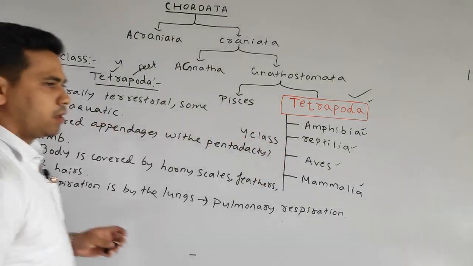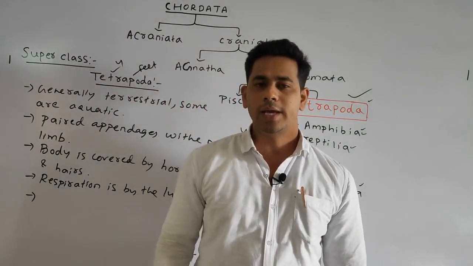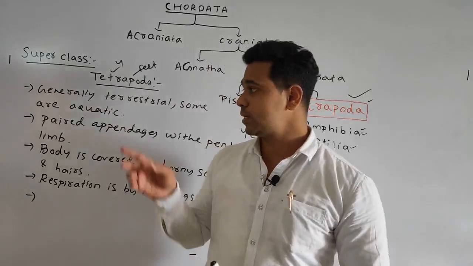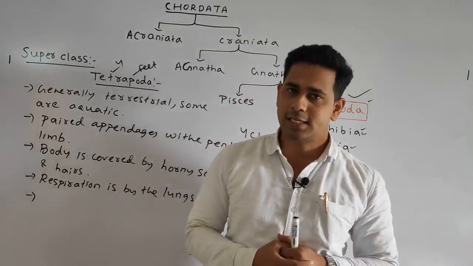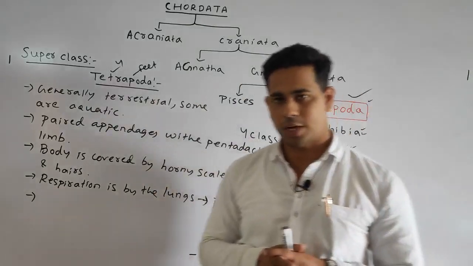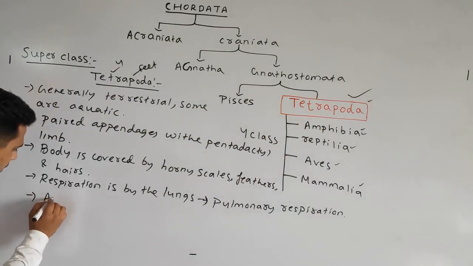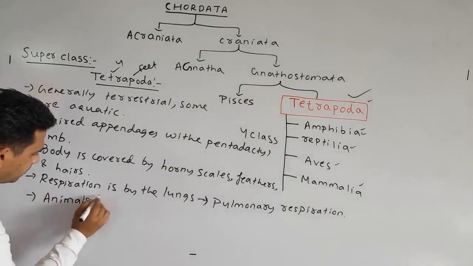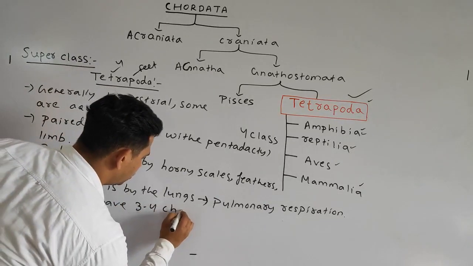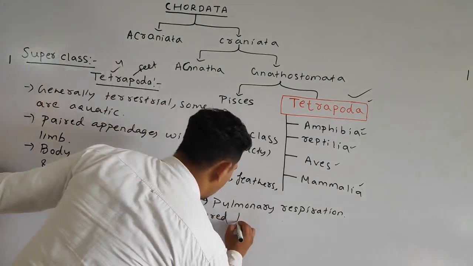Last point. How many chambers of the heart are present? As in our case, the heart is 4 chambered. In some cases, organisms under the tetrapoda have a 3 chambered heart. So we can generally write the heart in the case of the tetrapoda is from 3 to 4 chambered. Okay, so we can write animals have 3 to 4 chambered heart.